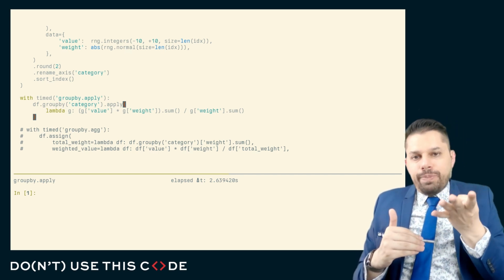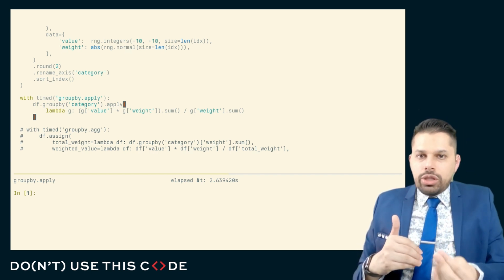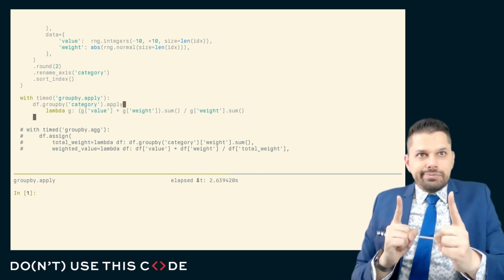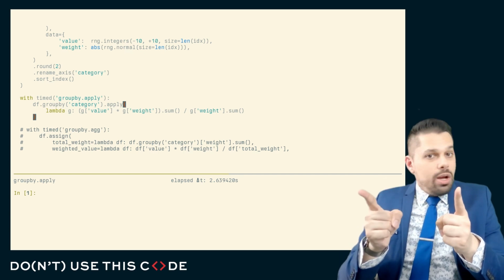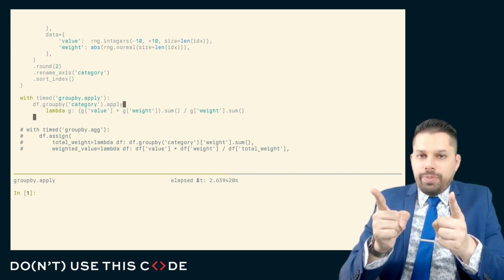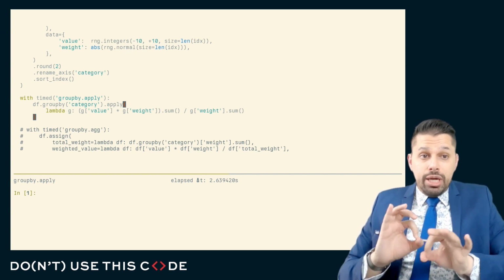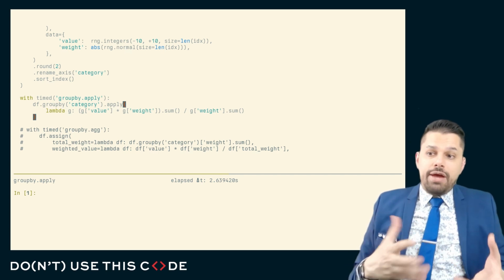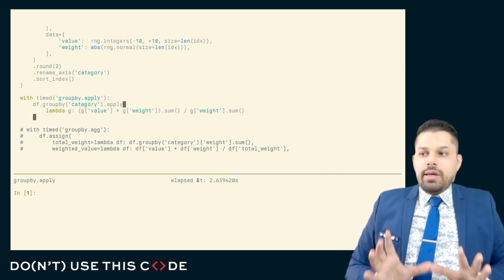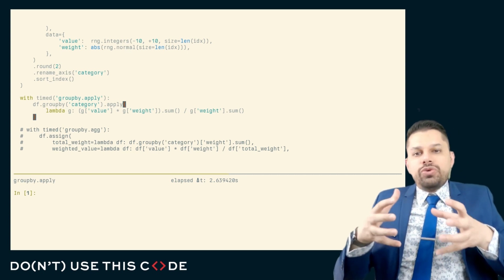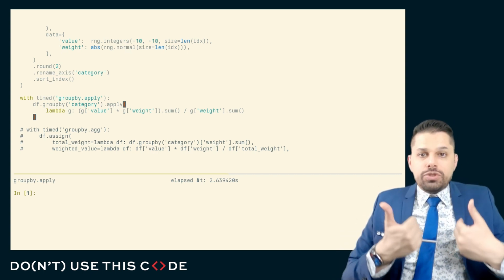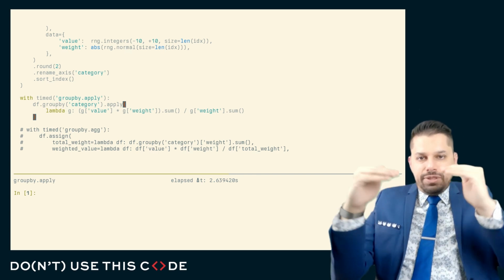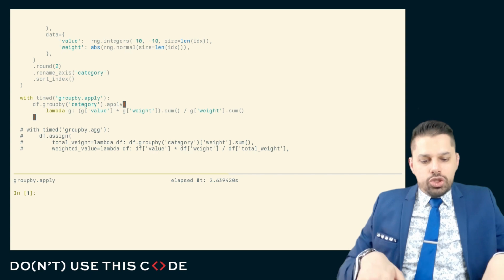On the other hand, a group by agg and a group by transform cannot look at more than one column at a time. So if we were doing some sort of weighted analysis, where we've got the values here and the weights here, we cannot look at them at the same time in a group by agg or group by transform. So apply seems to be the only option that we have. In general, even when apply is the only clean option, the slowness of it is so severe that we might want to figure out how to force a group by agg or transform to do the same analysis by breaking down the computation into intermediate steps until you get down to a step that operates on just one column at a time.